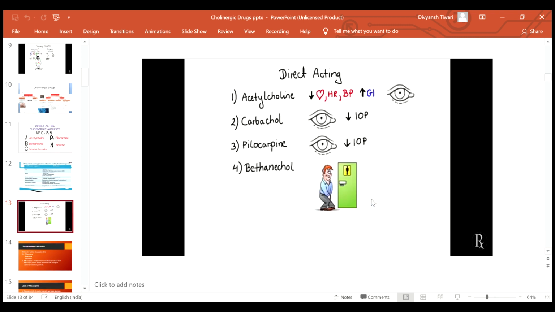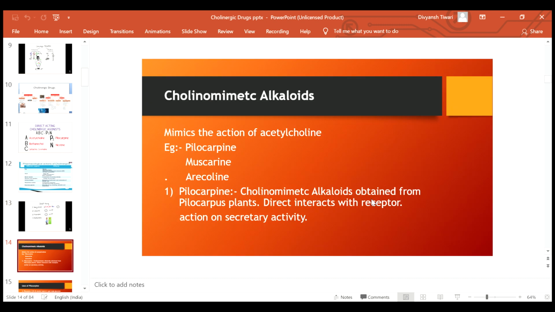Now in this also, the direct acting drugs are given, that is acetylcholine, carbachol, pilocarpine and bethanechol. Acetylcholine decreases the heart rate, whereas carbachol and pilocarpine are used in glaucoma as they decrease the intraocular pressure, whereas bethanechol, you can see the figure, is used in cases of retention of urine.